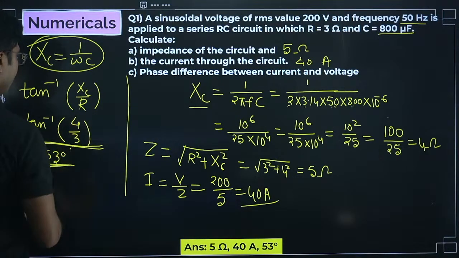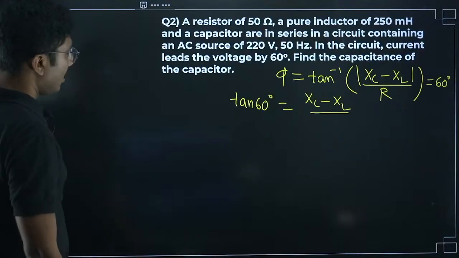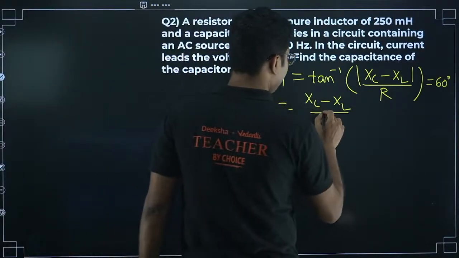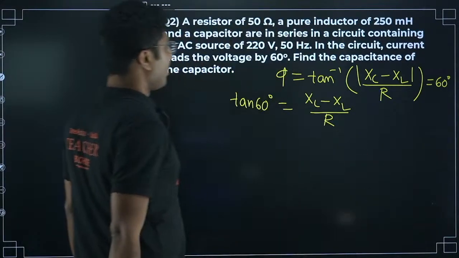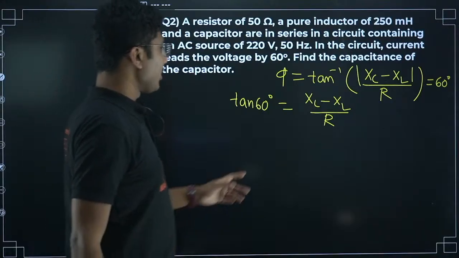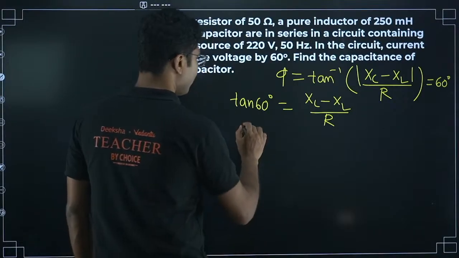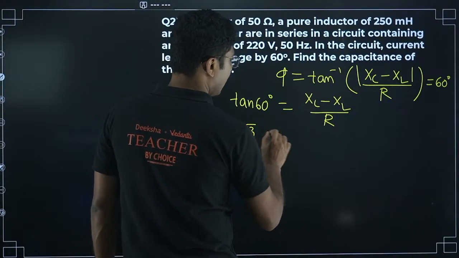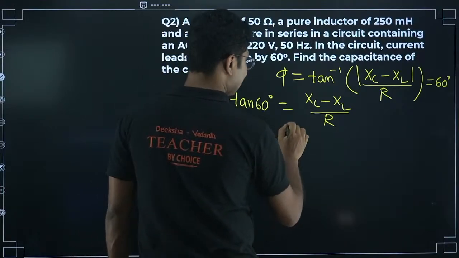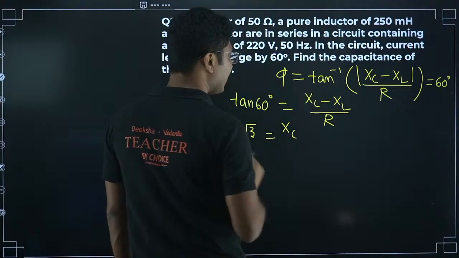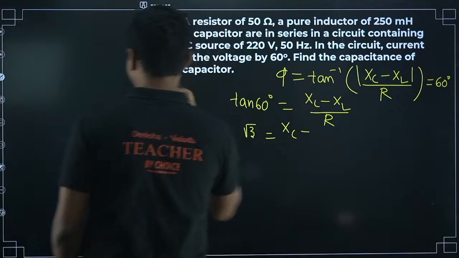So now XL minus XC by R. Tan 60 is root 3. Now what is XC? We don't know, the C value is not given at all. What is XL?